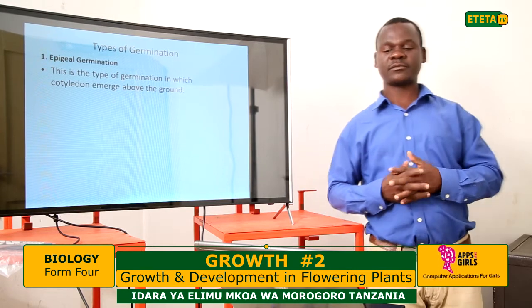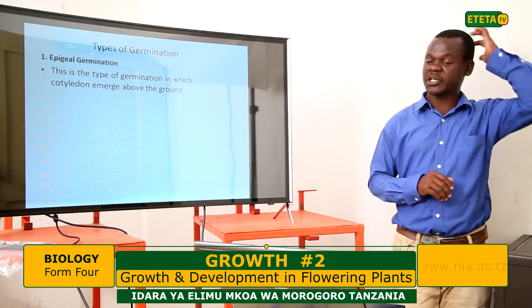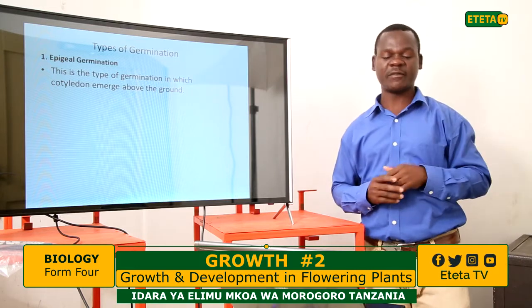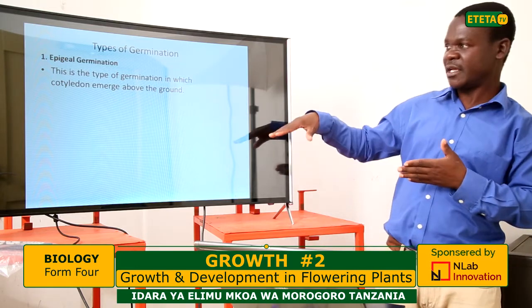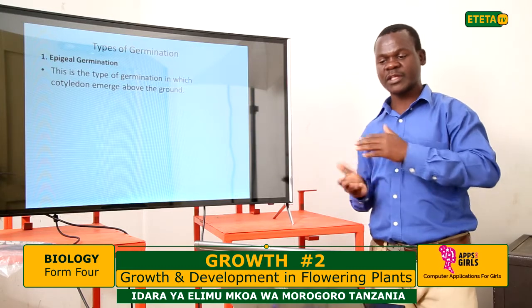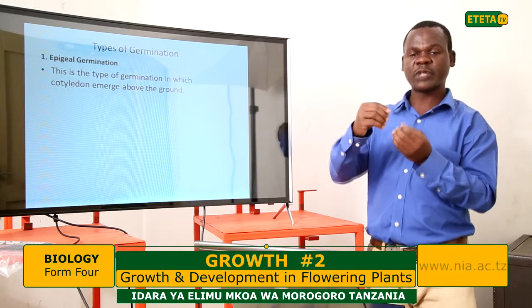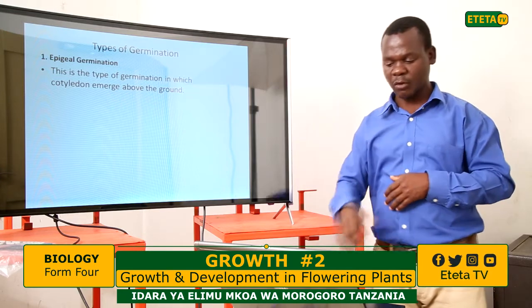What is this? From the definition, epigeal germination refers to germination in which the cotyledon emerges above the ground. We have seen in the video, or from that series of changes, that when the seed germinates, the cotyledon or cotyledons also emerge above the ground.